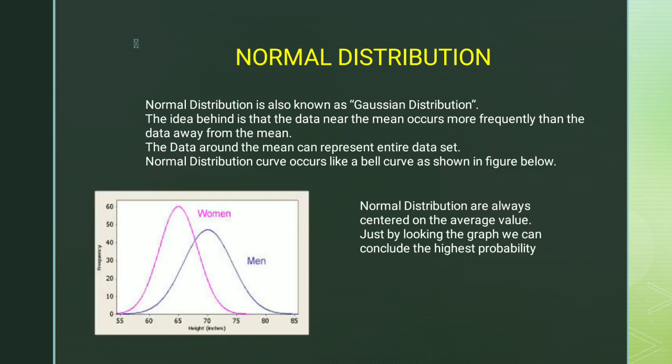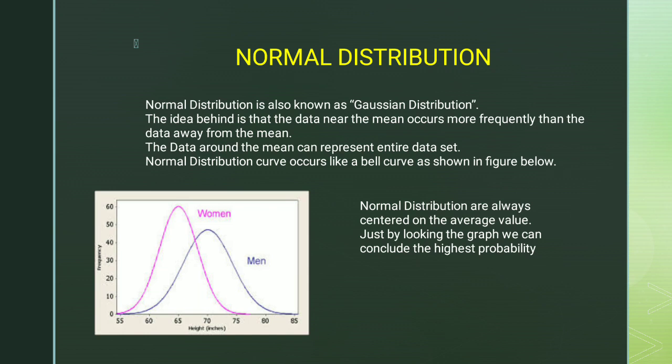Moving ahead with the normal distribution now. Normal distribution is also known as Gaussian distribution. The idea behind it is that the data near the mean occurs more frequently than the data away from the mean. Now, what does it mean? It means that in any particular example, the occurrence of data which is near the mean will be more if we compare it to the data away from the mean. In short, we can say that the data around the mean can represent the whole data set.